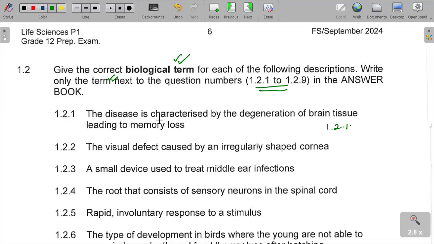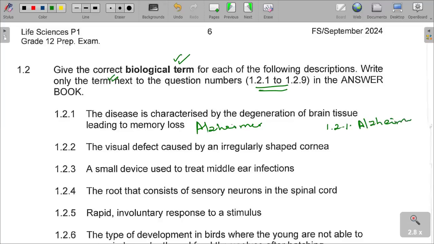So the disease that is characterized by degeneration of brain tissue leading to memory loss, if you can remember very well, is Alzheimer's disease. So I'm saying here it's 1.1.2. You must write your answer like that.